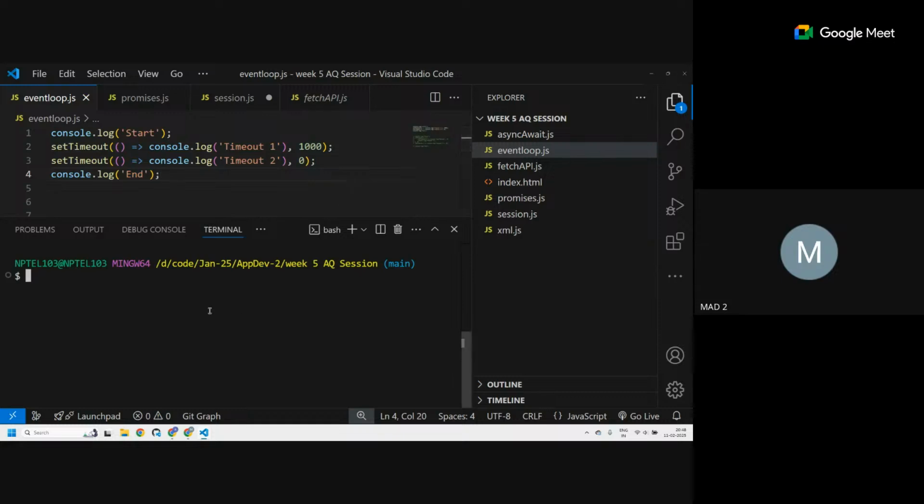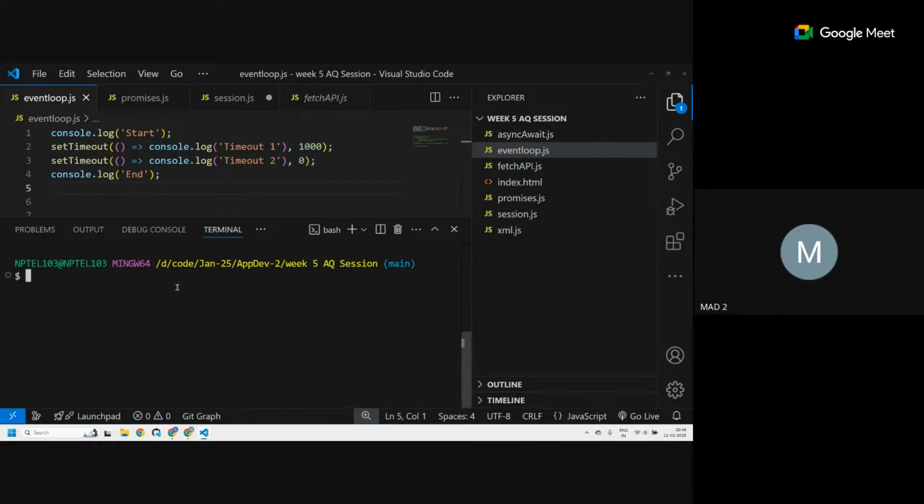Okay. As you said, start, end, timeout 2 and timeout 1. Okay. But in here I said 0 millisecond. Why is this not executing right now? Because as you said, this set timeout will go to the web API. After that, when it is finished, it will return back to the main stack. Yes, that's right. Okay. So what happens?